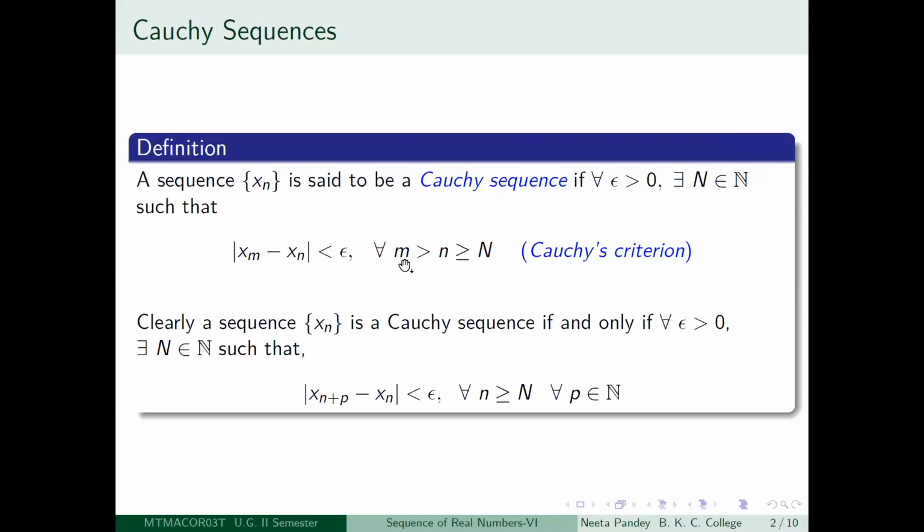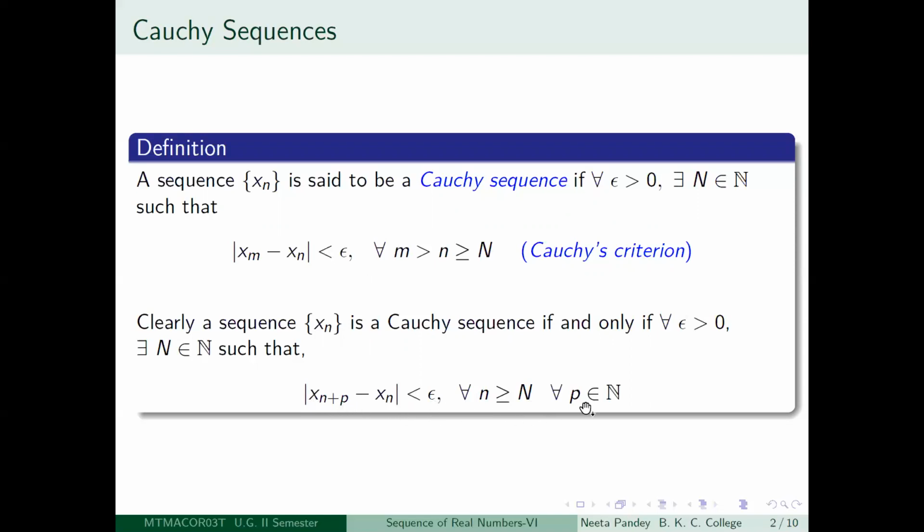Now what you are doing is that this m greater than n, you are replacing by any random n plus p. So you are allowing your m to look like n plus p. So obviously you don't have to say anything about n plus p now. If you say that little n is greater than or equal to capital N, then automatically n plus p will also be greater than or equal to capital N and n plus p will be greater than n. So this condition will be satisfied for m equal to n plus p.